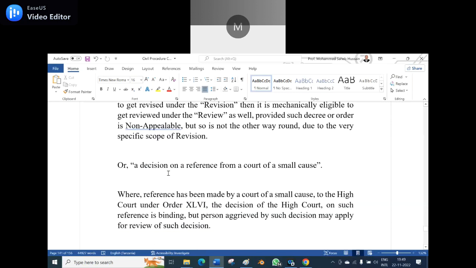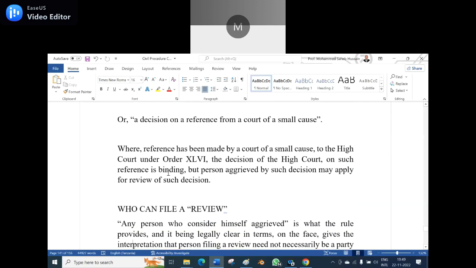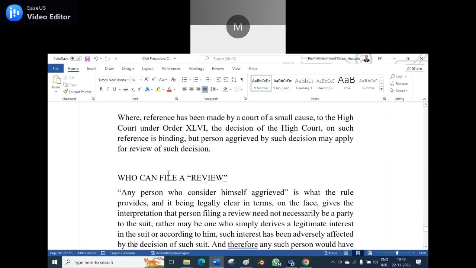Or a decision on a reference from a court of small causes, where reference has been made by a court of small causes to the High Court under Order 46, the decision of the High Court on such a reference is binding, but a person aggrieved by such a decision may apply for review of such decision. So if a person is aggrieved by that decision, they can apply for the review of such decision.